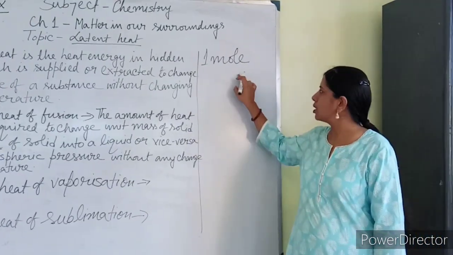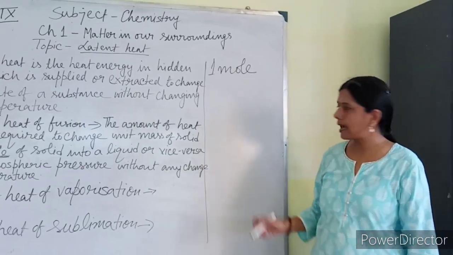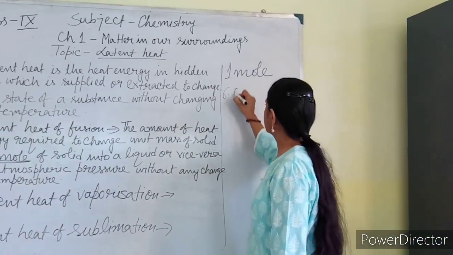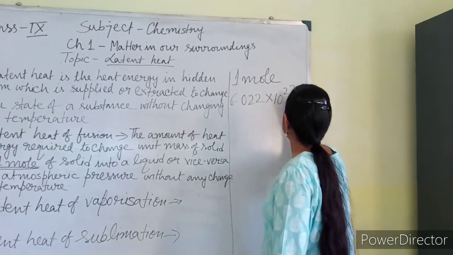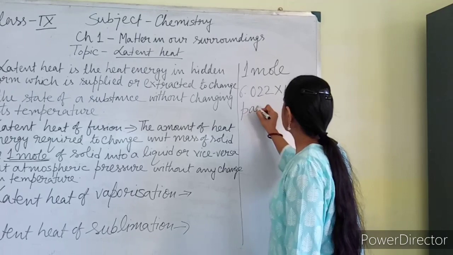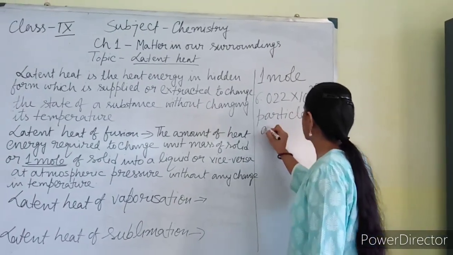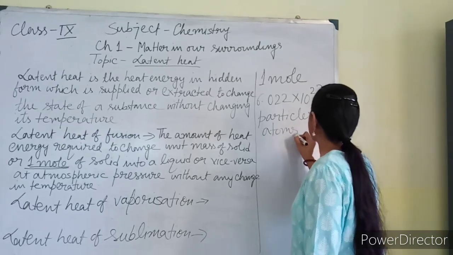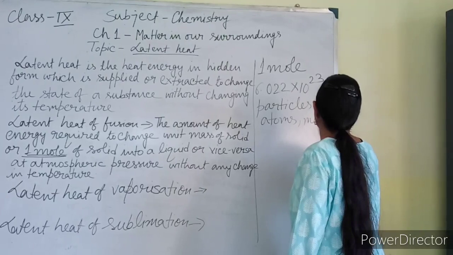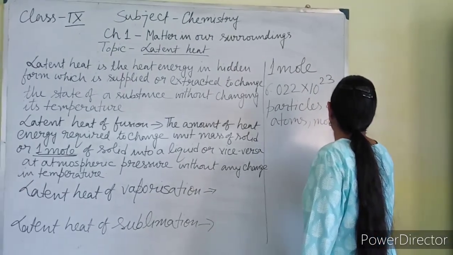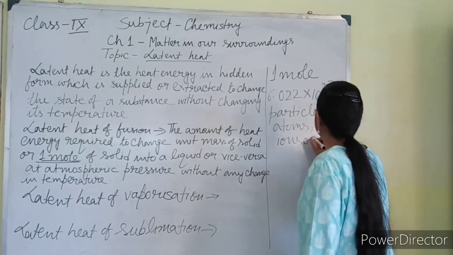No. These are all microscopic particles. 1 mole can be considered as 6.022 times 10 to the power 23 particles of atoms. It can be atoms, molecules, ions or even electrons.